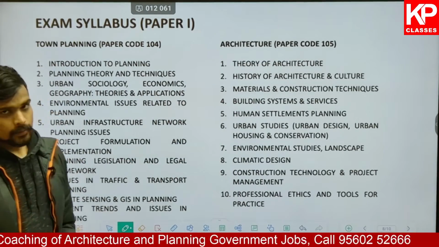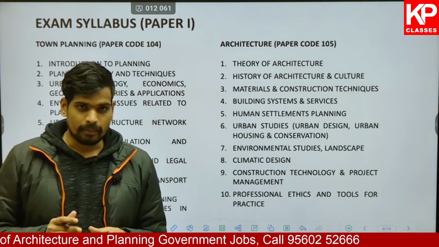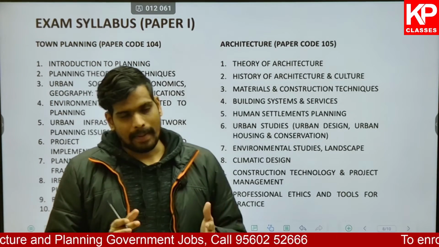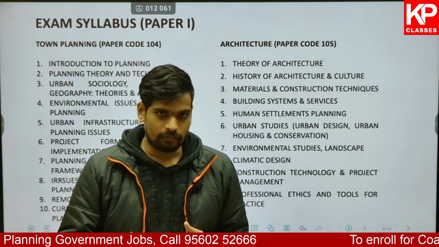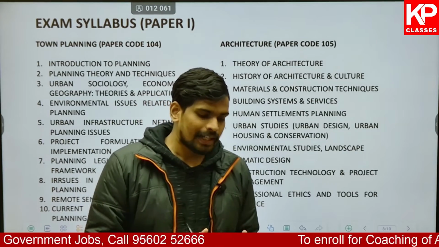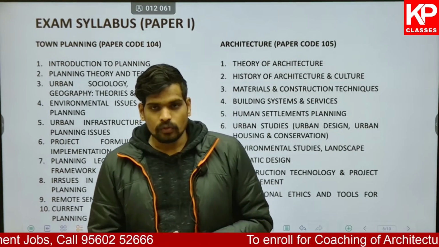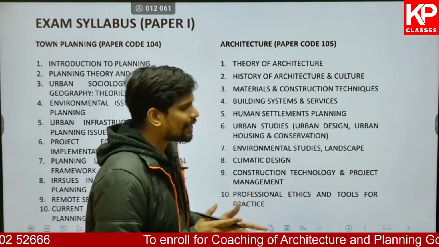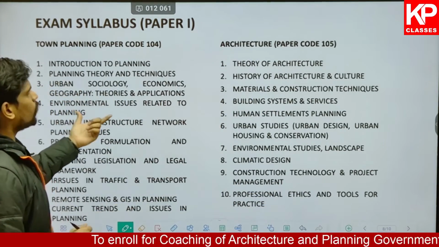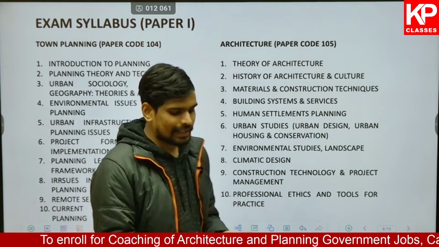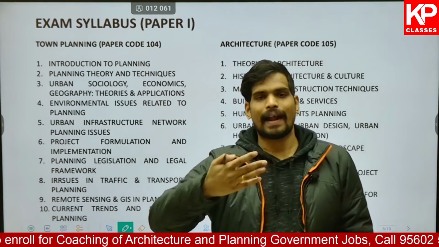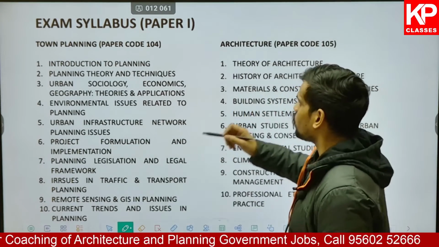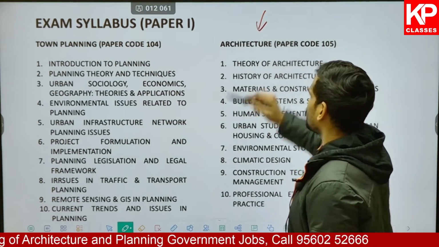Now let me finally take you through the syllabus for paper 1. Paper 1, like I told you, has the maximum weightage and that will decide if you're getting into the post or not. The remaining ones also have a good weightage, but the maximum weightage is for your core subject based on your bachelor's. As I told you, there are 3 relevant papers. If you are from a civil engineering background, you need to write the civil paper. If you are from an architecture background, then this is the paper you need to write.